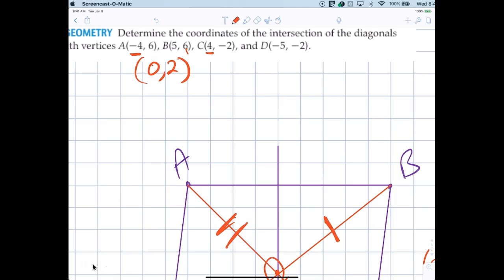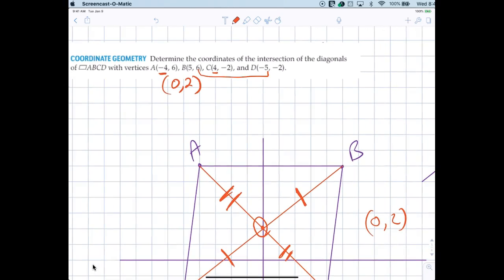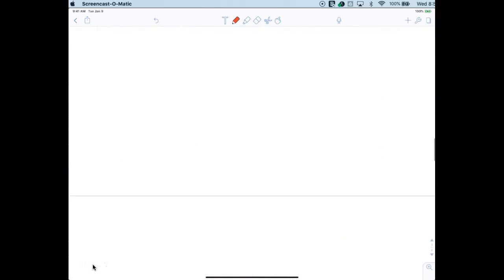All right. Now, if I do B and C, it's probably going to be what? Same answer. All right. Do you understand that? Because the diagonals bisect each other, that means the midpoint is the same for both diagonals. Do you agree? All right. So whenever somebody asks you what the intersection is, it's just the what? Midpoint. That's all it is. All right. Now let's go back. See if there's anything harder, hopefully.